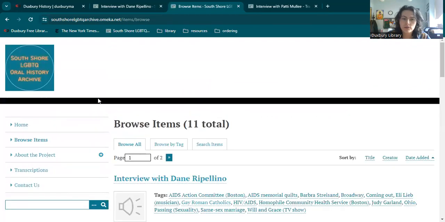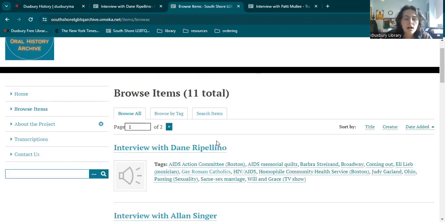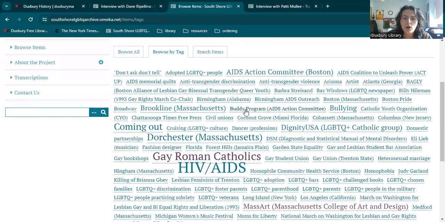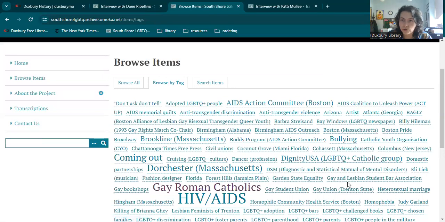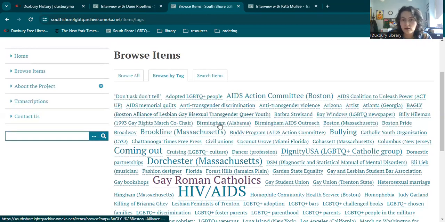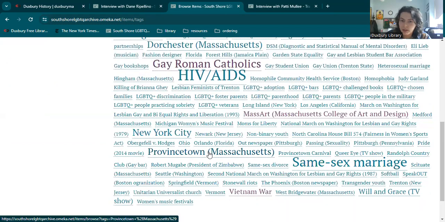Going back to the tags we were talking about, if you click Browse Items on the left here, you'll see in the middle you can click Browse Tag. These are all of the tags that are used as part of the metadata for these interviews. You can scroll through and see that there are lots, and the larger the words are on the screen, the more often they're mentioned.